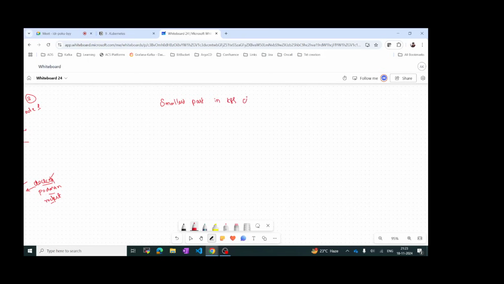Smallest part in Kubernetes cluster. Okay, so previously we have seen Docker, right? When we do Docker run, we get the container. So how do we run the Docker? We have to first build an image. When we do Docker run, what do we get? We get a container.